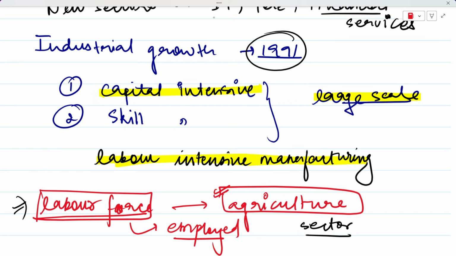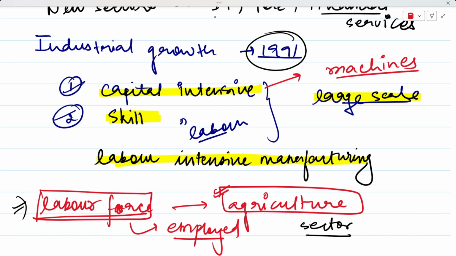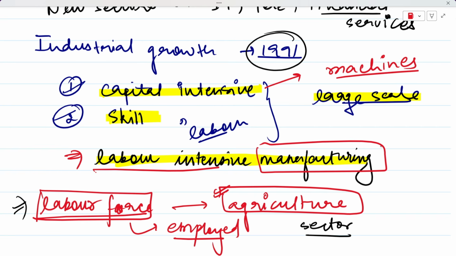either capital intensive sectors, which I've already taught you usually work with machines and don't require labor. And the second, that we were focused on skill intensive sectors. So skill intensive sectors also do not require your labor to work for them. So what was missing? The missing key was that we did not develop any labor intensive manufacturing setup. We did not have a manufacturing setup where labor is used in large quantity.